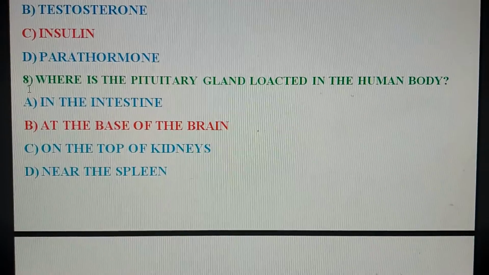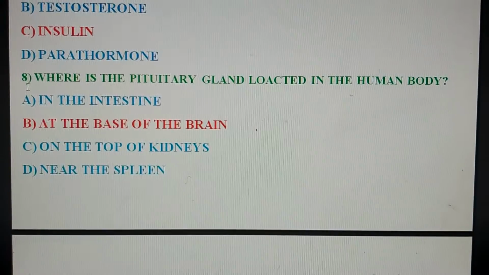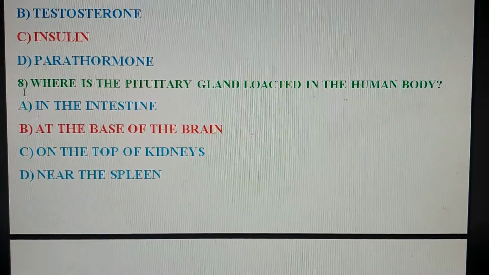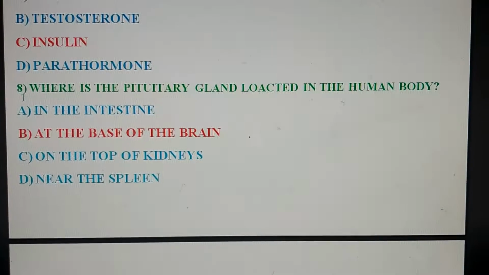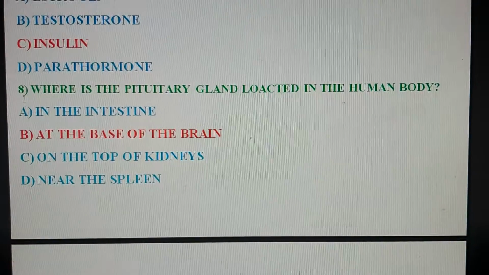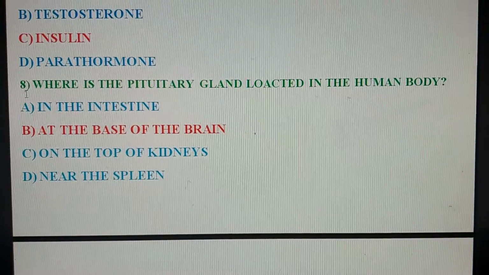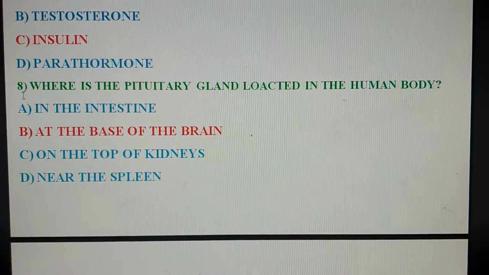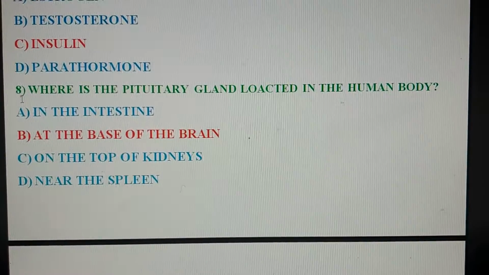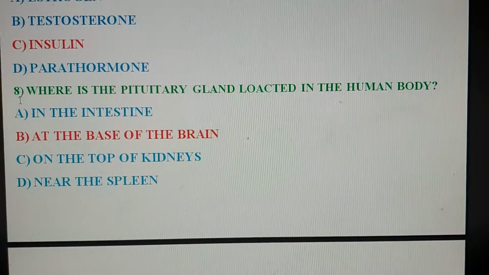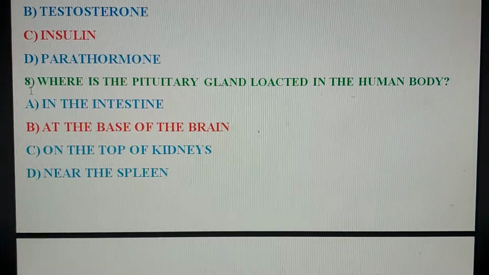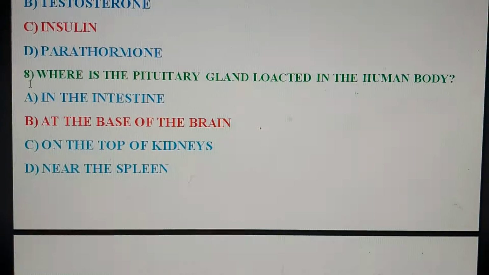Next question. Where is the pituitary gland located in the human body? Your options are A. present in the intestine, option B present at the base of the brain, option C present on the top of kidneys, option D present near the spleen. So the correct option is present at the base of the brain. Pituitary gland is present at the base of the brain.